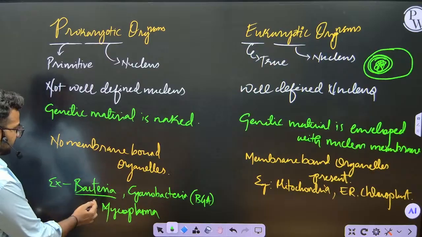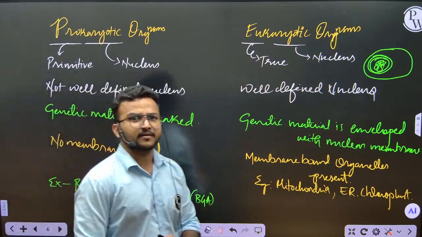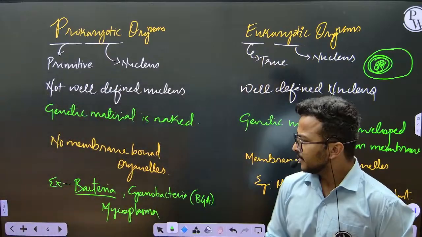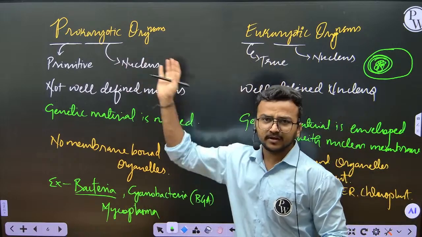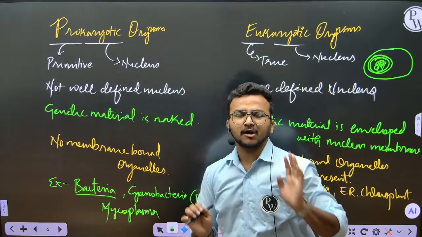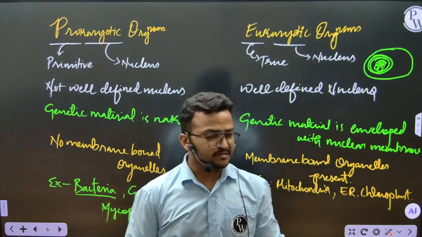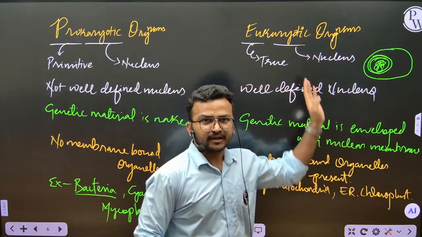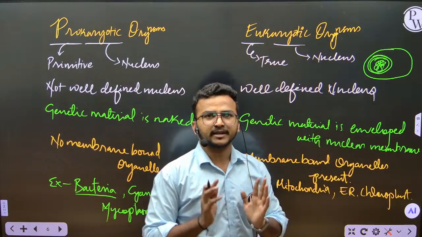Mycoplasma is also a kind of bacteria, a wall-less organism. They don't have any cell wall. All these come under prokaryotic organisms. Except these, all the remaining ones, like plants and animals, come under eukaryotic. So we all are eukaryotic organisms.